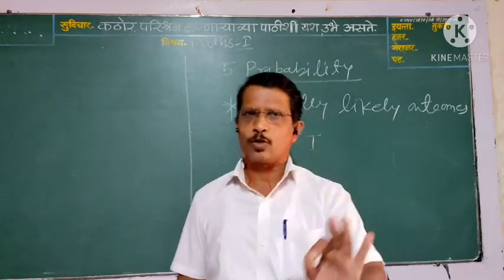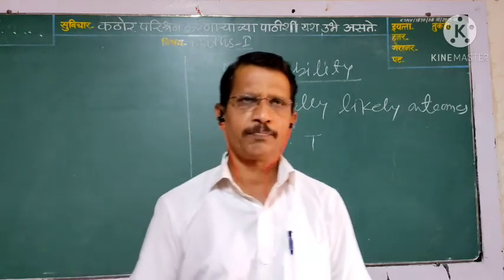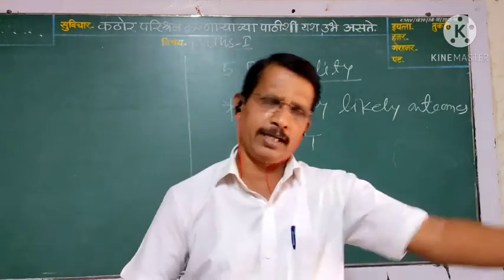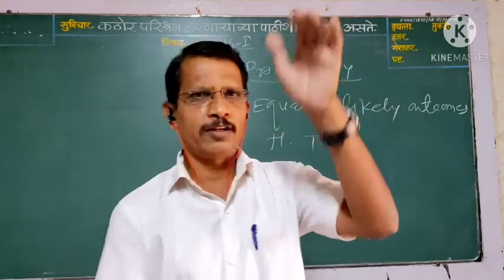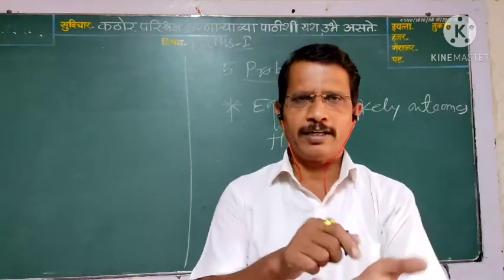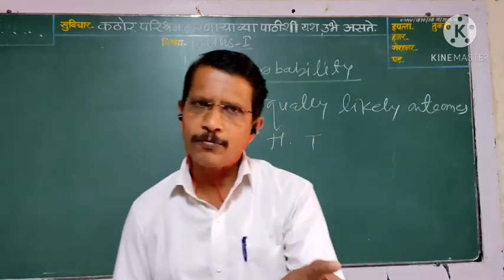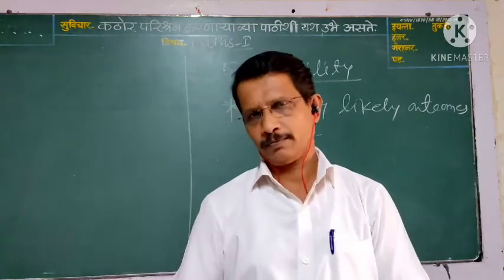Outcomes are said to be equally likely if they occur without preference over the others. Tossing a coin, you will get head. Again tossing a coin, you will get tail. Here the possibility of head and tail are equal.